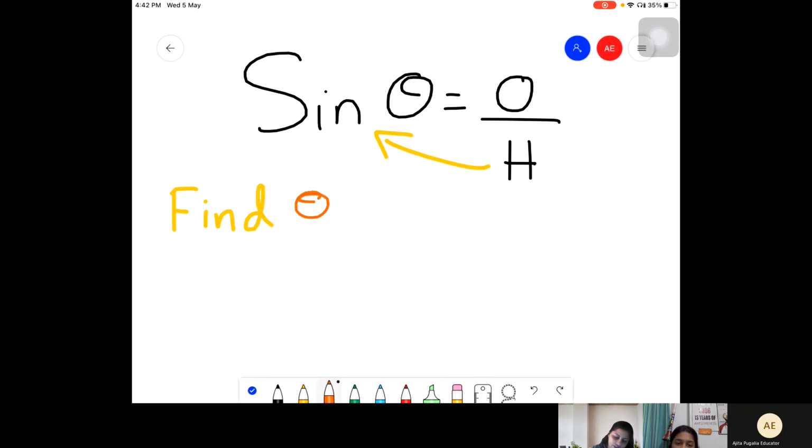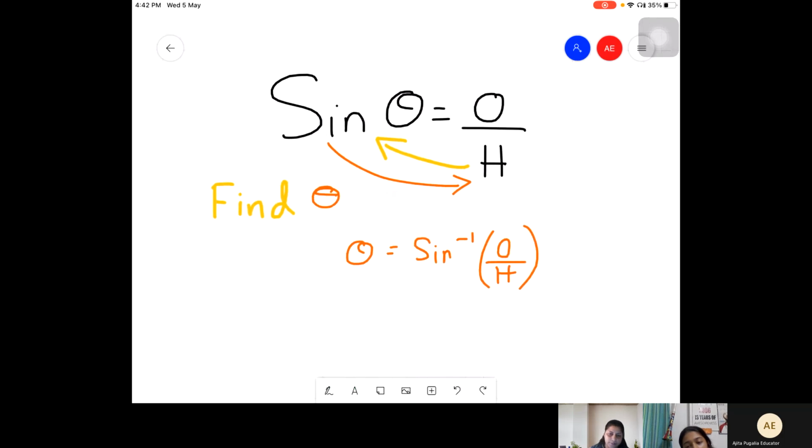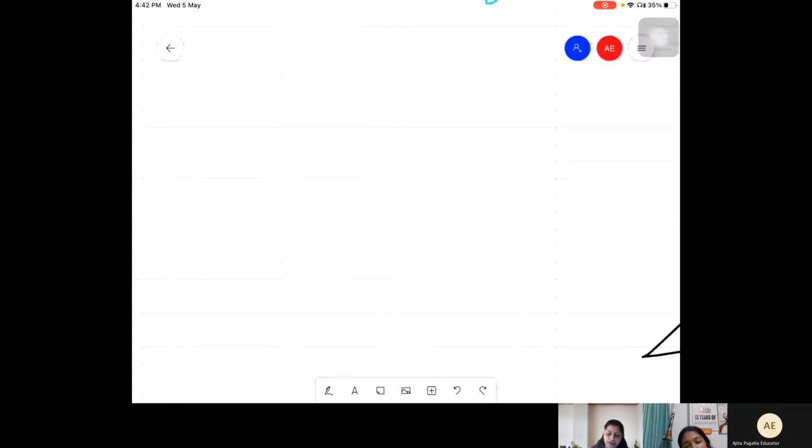If I need to find theta, I have to take sine to the other side, so theta will become sine inverse of O upon H. It's the same formula. Whatever you need to find, you frame your formula accordingly. You don't have to remember this, it automatically sticks.